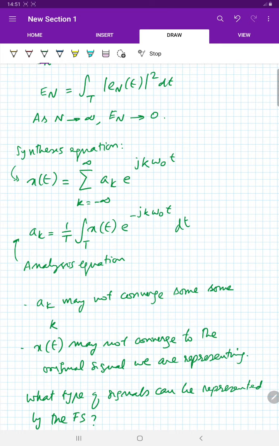The other thing is, when you do the synthesis part, when you represent x of t using the Fourier series coefficients, this is an infinite sum. This also need not converge to x of t. So these are the two things which we will be worried about.